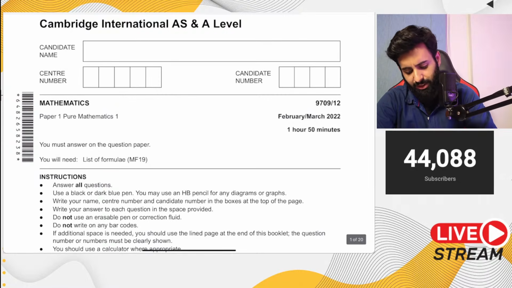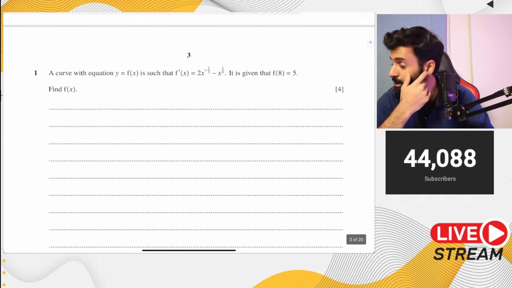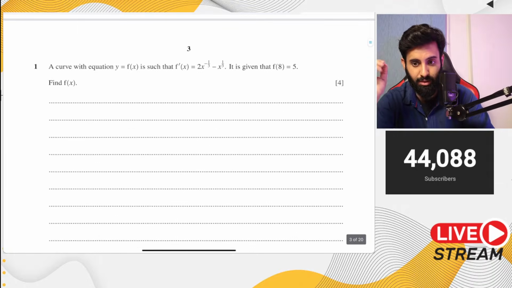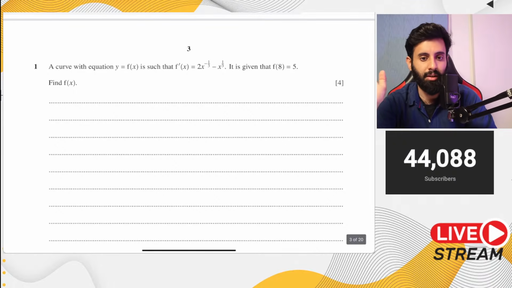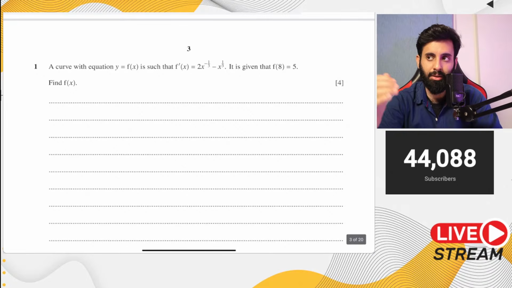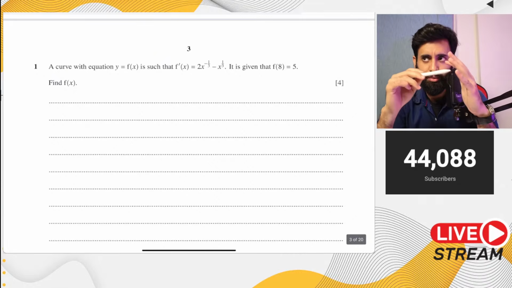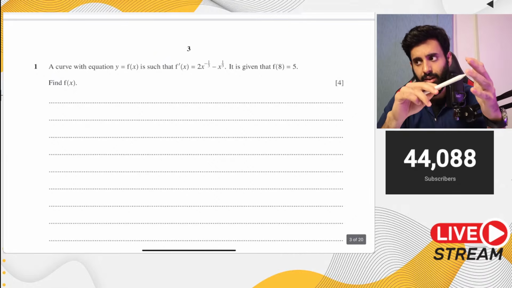So if the paper is for 1 hour 50 minutes, then take out like 10 minutes, not more than that. In fact, for scanning the paper, take out like 5 minutes. Make sure to highlight the questions which you clearly think are easy and attempt those first. Like I said, you don't want to end up spending too much time on difficult questions and then realize you don't have enough time for the easier questions, and you'll get the easier questions wrong as well. So highlight the easier questions, do those first, go over your notes, stuff related to differentiation, integration.